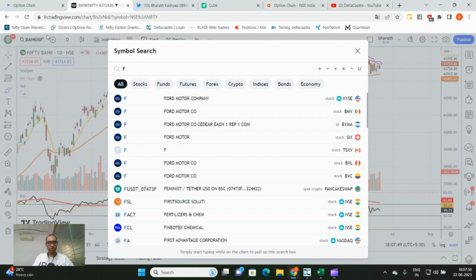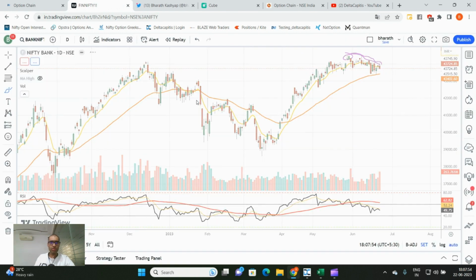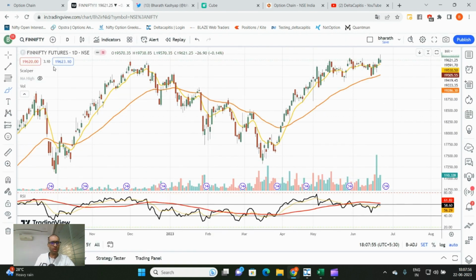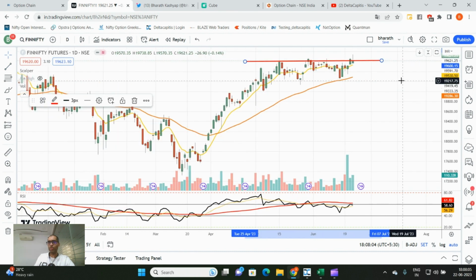Few people have requested to also take a look at FinNifty. So what is FinNifty? FinNifty more or less is a replica of Bank Nifty, though not exactly. Now, if you see this resistance, what happened today? FinNifty tried to break the resistance but could not sustain, even though there was an intraday breakout. It closed lower. This becomes a bull trap.